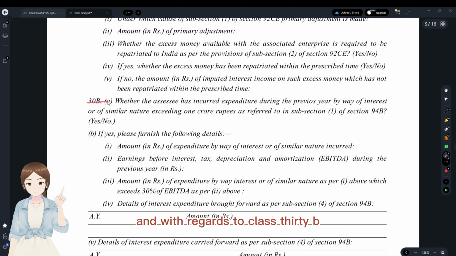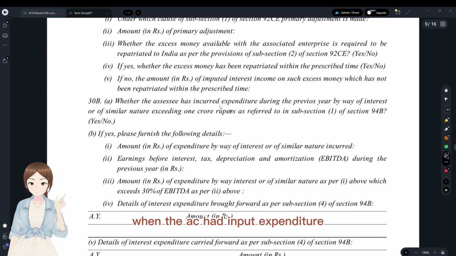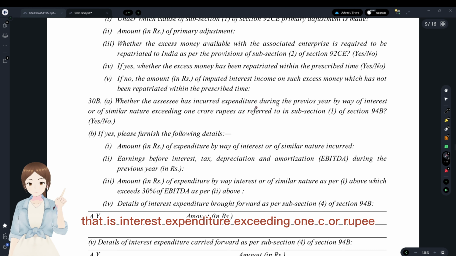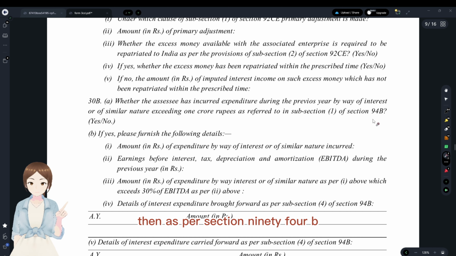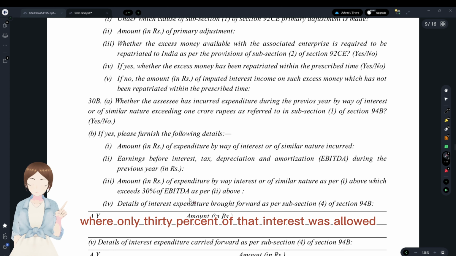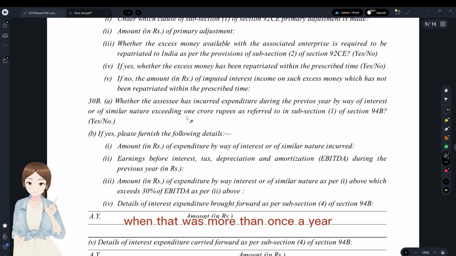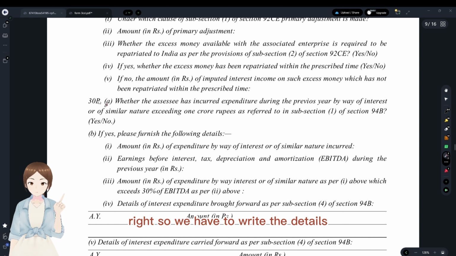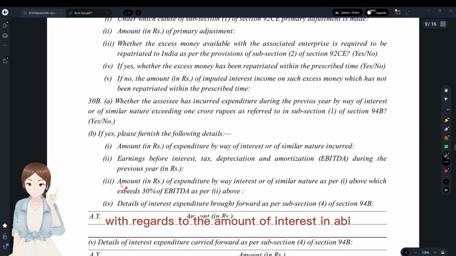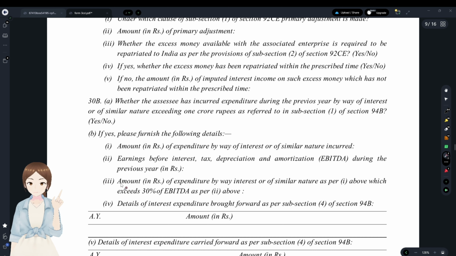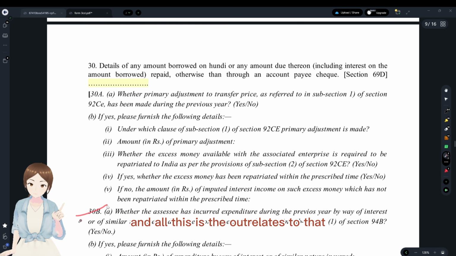And with regards to clause 30B, when the SC had incurred expenditure, that is interest expenditure, exceeding 1 crore rupees, then as per section 94B, again international taxation, only 30% of that interest was allowed when that was more than 1 crore, right? So we have to write the details with regards to the amount of interest and ABI, ETA and all. This relates to that.